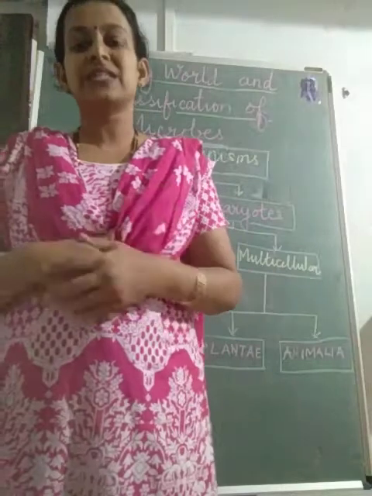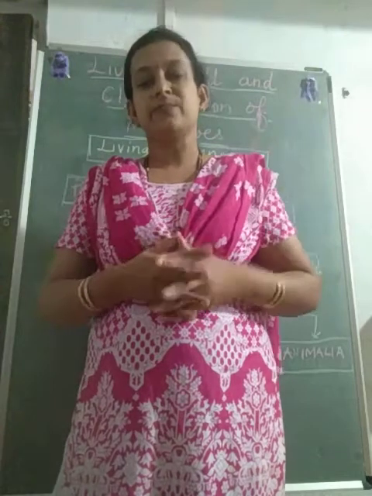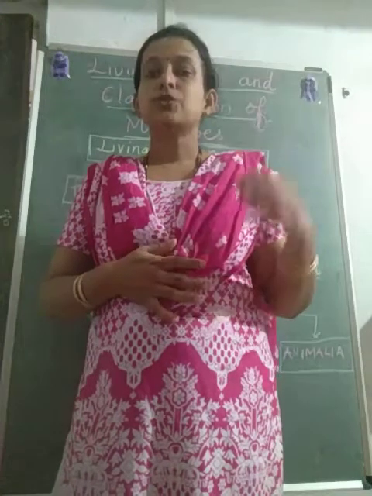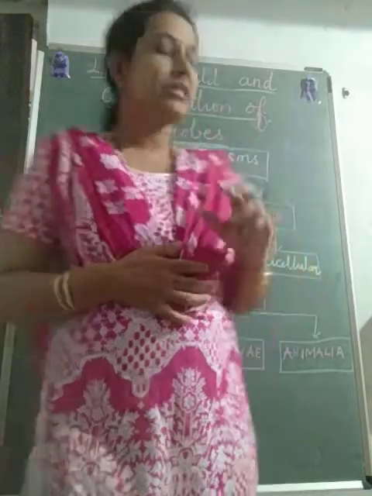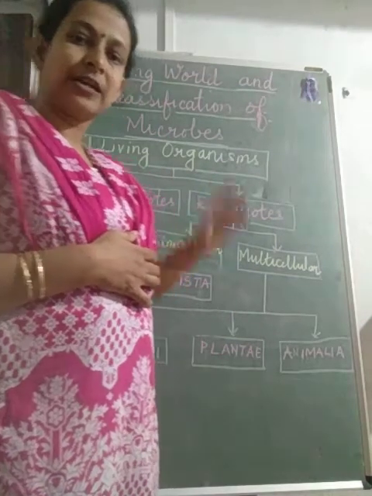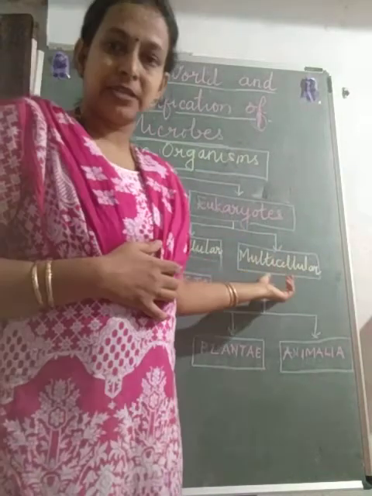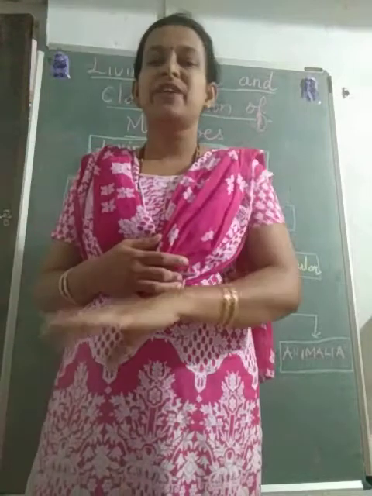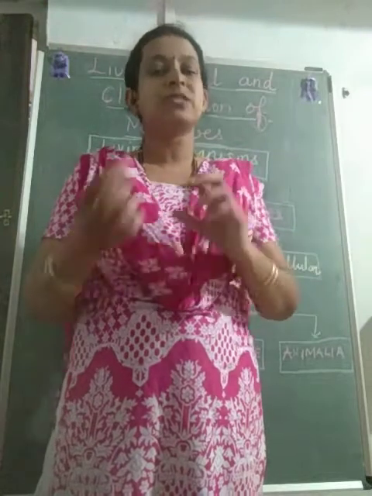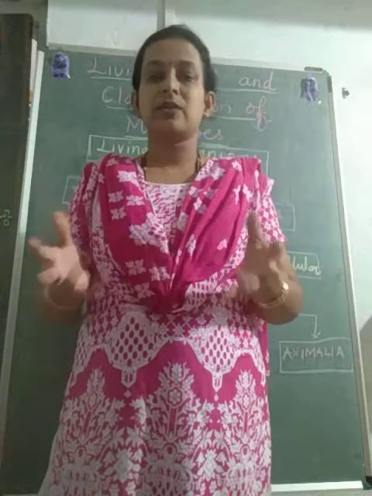Further, the second basis of classification was the complexity of the organism, whether the full organism is complex or a simple one. The simple organism was nothing but the unicellular organism. So he divided these prokaryotes and eukaryotes again on the basis of complexity of the organisms, that was unicellular and multicellular. Dear students, you must be aware of what unicellular and multicellular organisms are. Unicellular means those organisms which have only one cell, whereas multicellular organisms have more than one cell.